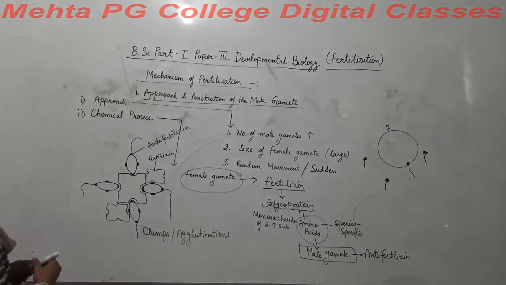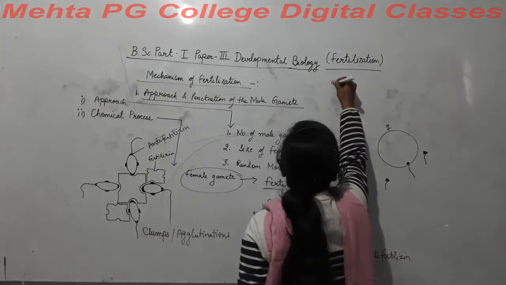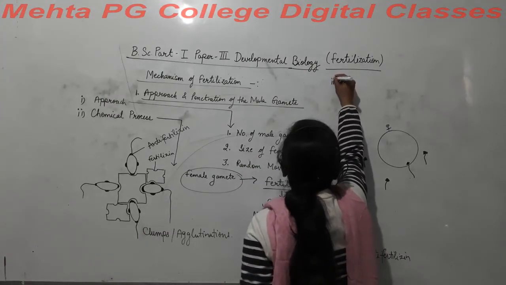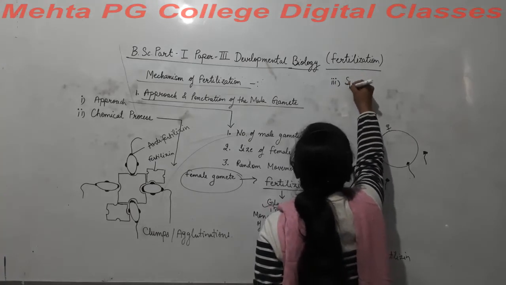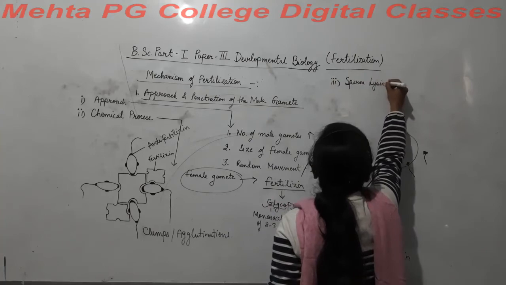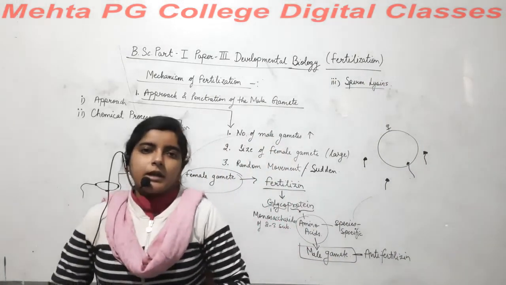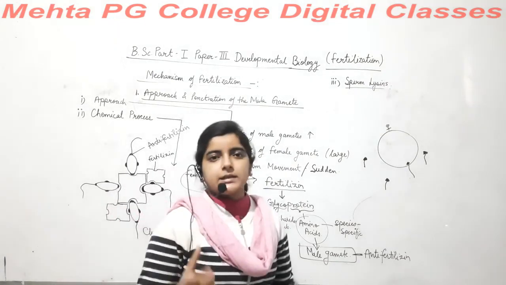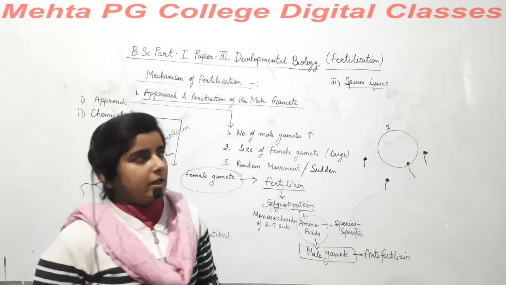Now what happens next is, suppose here, the sperm contains lytic enzymes which break the membrane of the female gamete.